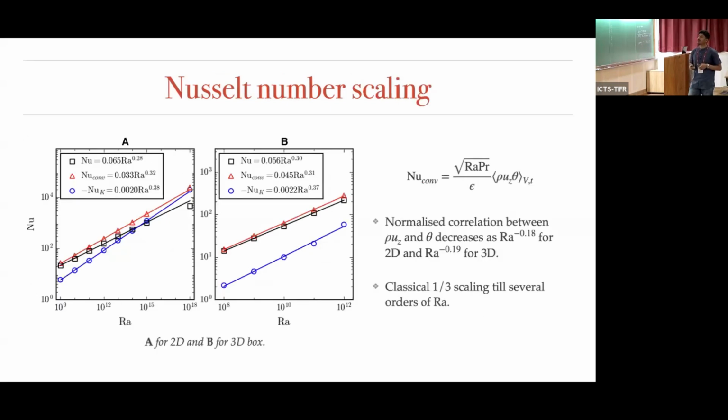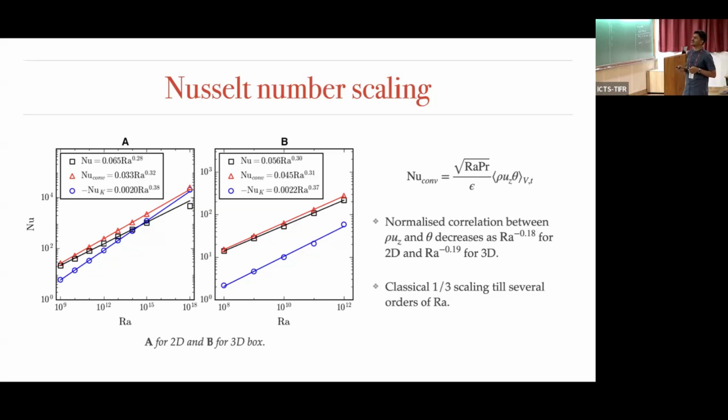Then we can find the Nusselt number, and we have averaged it over several orders of the free-fall time scale. What we find is that up to 10 to the power 18, we get a pretty nice scaling of 1/3 in 2D and also in 3D, and both are very similar. And this kinetic flux, especially in 2D, increases after around 10 to the power 16.